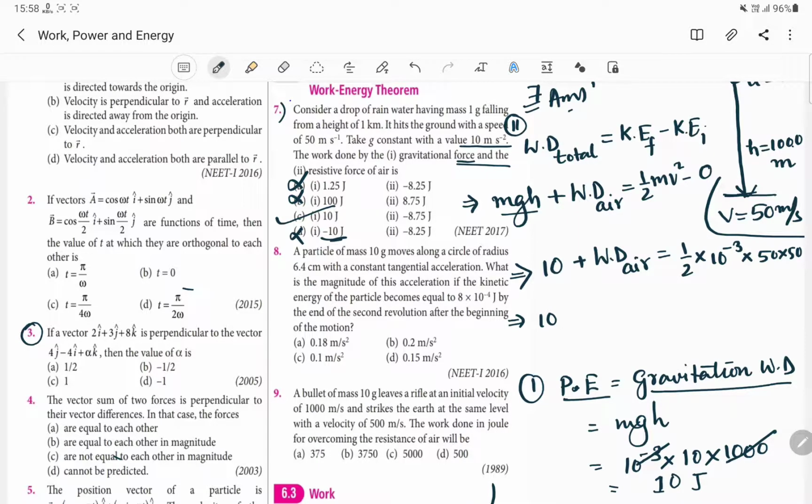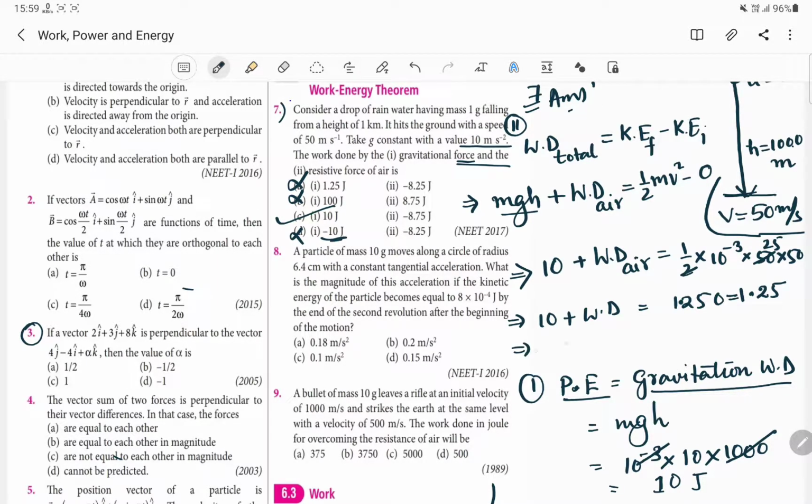After calculation our value will come out negative. Let us check it out. The work done here: 50 into 50, and if one 50 is cut with 2, it will be 25. So 25 fives are how much? It will be 1250, and this will be 1.25. We get our answer to be 1.25.